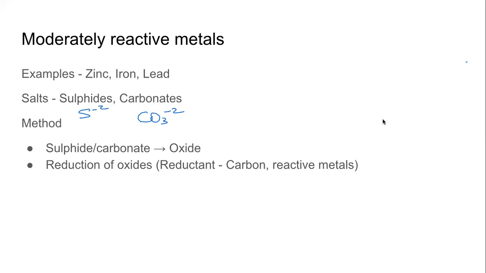But in case of moderately reactive metals, we start from the sulfide and carbonate ores, compounds, and we don't reduce them directly. First, we convert them into oxides, because it is just easier to extract the metal from the oxide. So we convert the sulfide ore or the carbonate ore into oxide, and then we reduce that oxide using some reductant, some reducing agent. It can be carbon, it can be some other metal. So it is a 2-step process, and there are certain specificities that we need to understand.